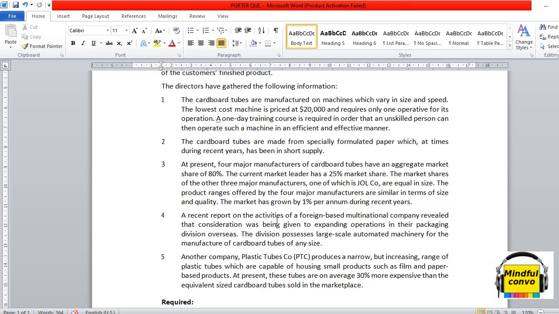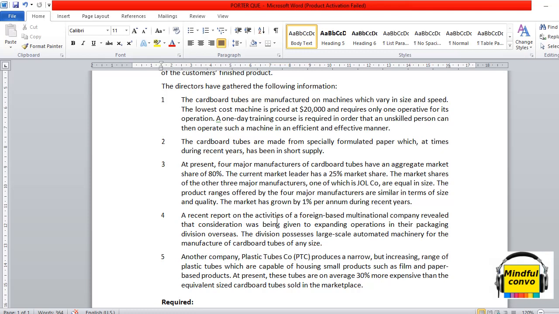Now the second point says that the cardboard tubes are made from specially formulated paper, which at times has been in short supply. So in recent years, the raw material is in short supply. It means we don't have many options for suppliers.